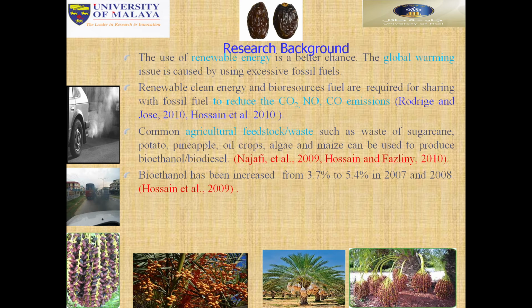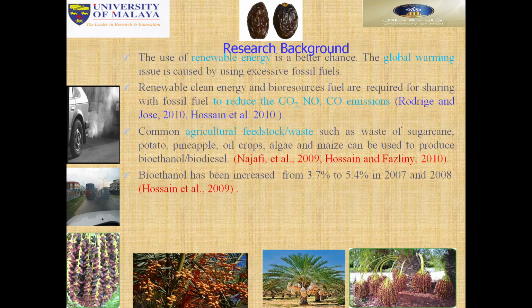Then there are nitrous oxide and carbon monoxide emissions. So this is the most important for global warming. Common agricultural feedstocks and waste, such as waste of sugarcane, potatoes, pineapples, oil crops, algae, and maize, can be used to produce biofuels, bioethanol, and biodiesels.